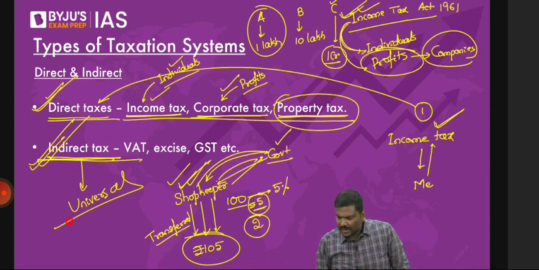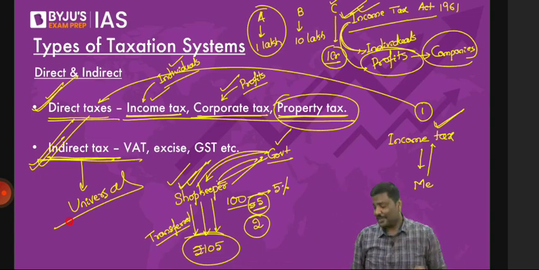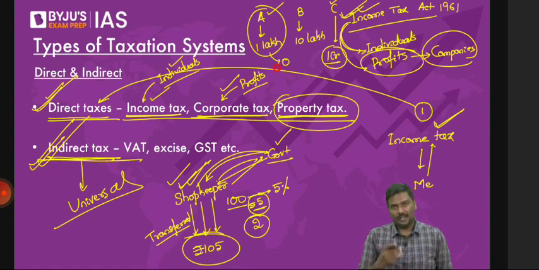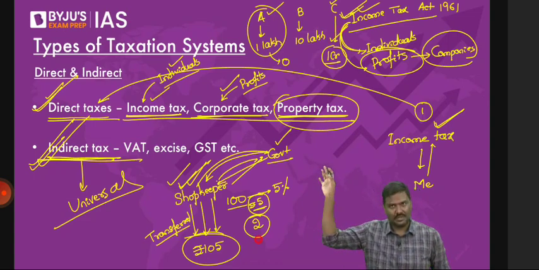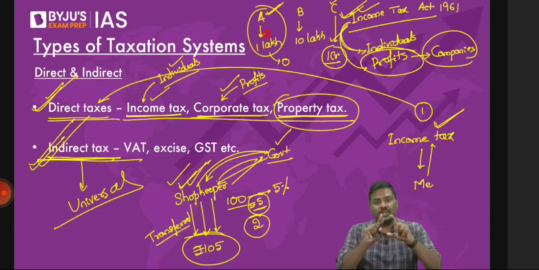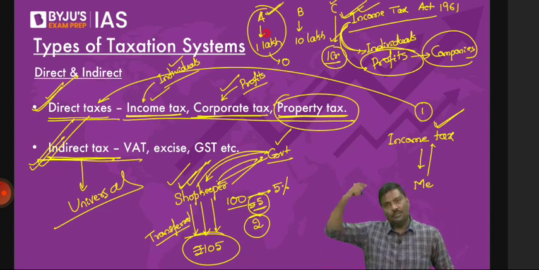How can direct taxes differentiate? I said a person who is earning 1 lakh in India pays 0 rupees income taxes. A person earning, let's say, 1 crore rupees will not pay 0 rupees. The person will pay much higher, it could be 20 lakh rupees, it could be 30 lakh rupees, etc. So the argument is direct taxes can be used to differentiate between the taxpayers. The one who is earning more will end up paying more. The one who is earning less will end up paying very less.